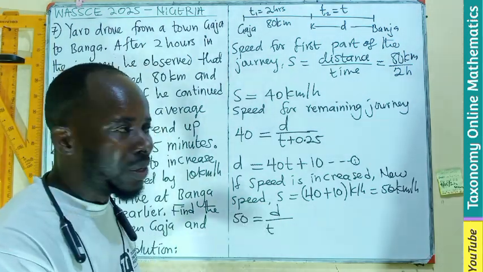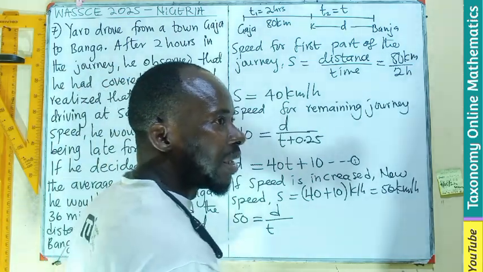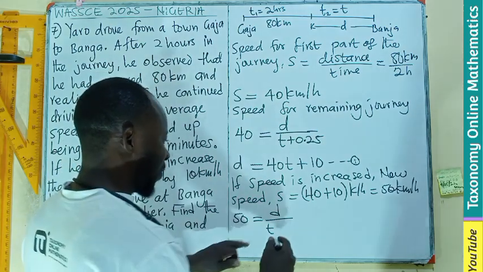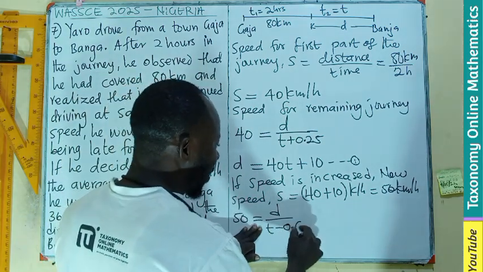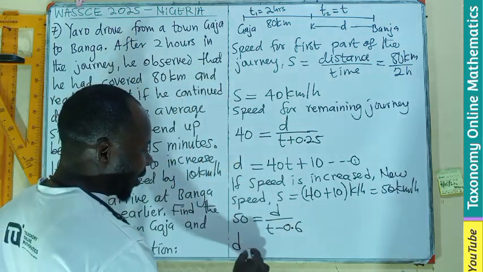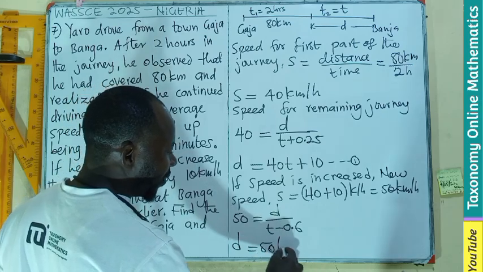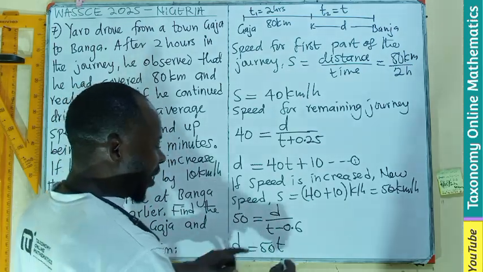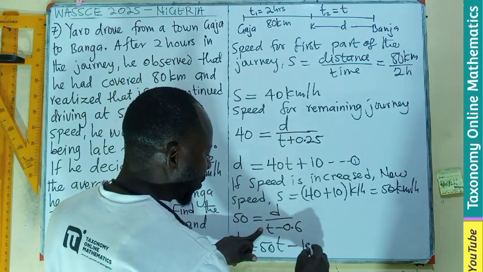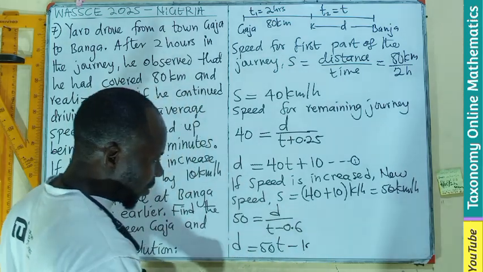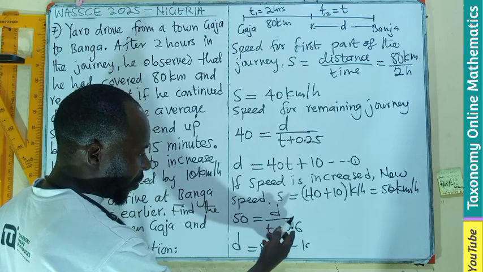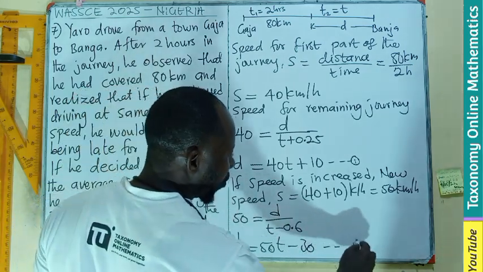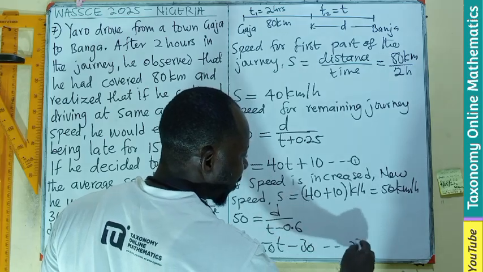So that is a subtraction. 36 divided by 60 is 0.6. So we subtract 0.6 from it. Cross multiply. We have 50t. 10 times this is going to be 6. 6 times 5 will give us minus what? 30. So we have, as our second equation, d = 50t - 30.